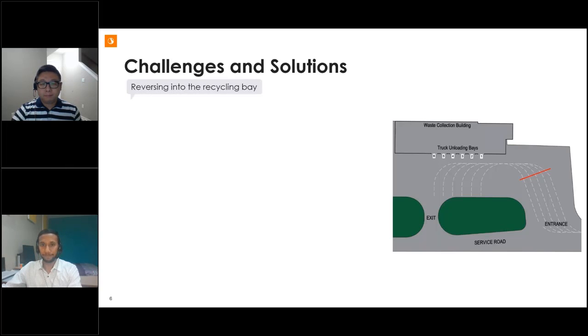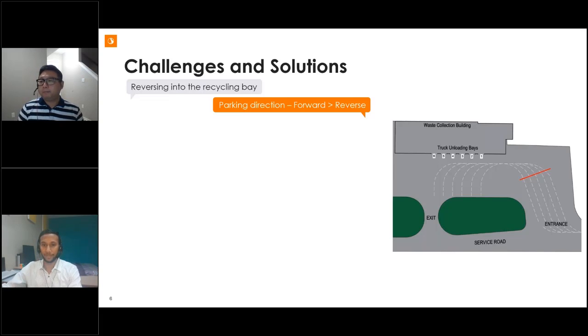Many of you might have used earlier versions of VISSIM, where modeling reversing vehicles was quite challenging. It involved creating exact link geometry and replicating it for all such parking locations. The solution is using the latest VISSIM version, where it became very easy to model reversing movements. We use the parking direction attribute and set it to forward reverse in this model, so we are able to use simple link geometry without much complication.